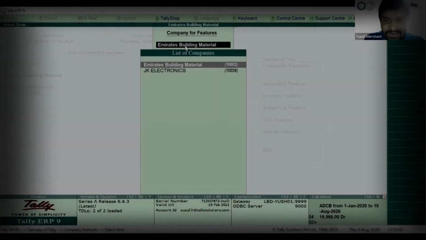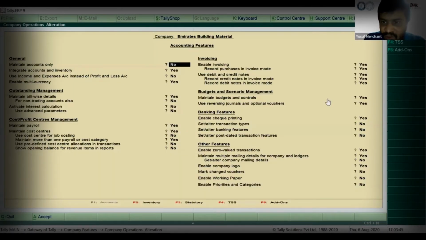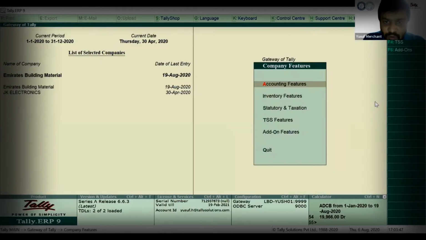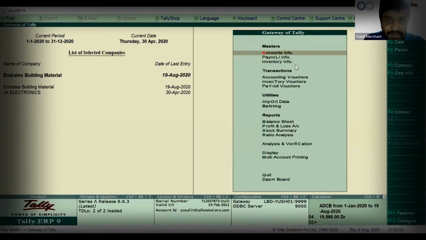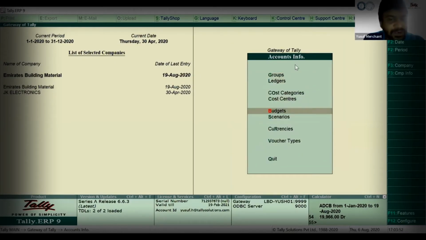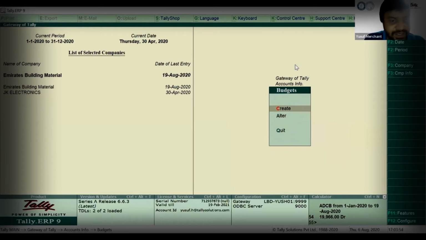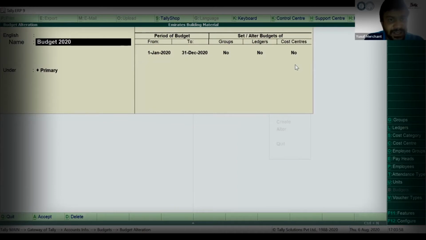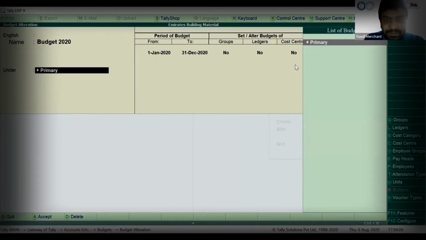Once you go to F11 accounting features, if this option is enabled, you go to Masters, Account Info. There is one button called Budget. So you can create a budget and you can find it. Say I have made one budget, 2020. In my budget, what I've kept is Primary budget